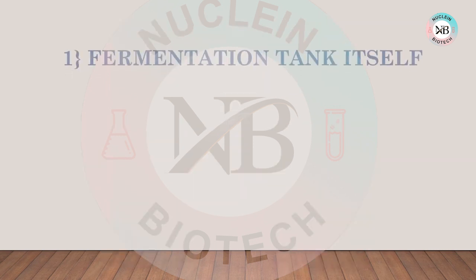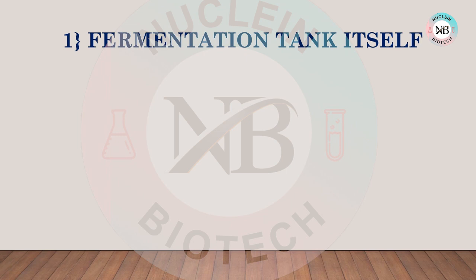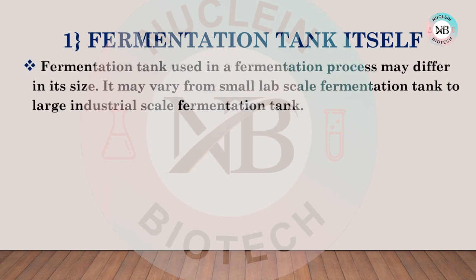Now let's see these factors one by one. The first one is the fermentation tank itself. Now, how does a fermentation tank itself act as a source of contamination? Fermentation tanks used in the fermentation process may differ in size. They may vary from small lab scale fermentation tanks to large industrial scale fermentation tanks.